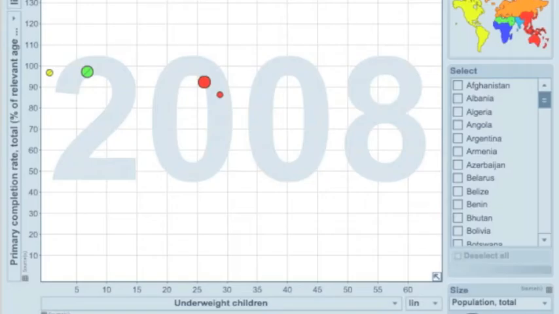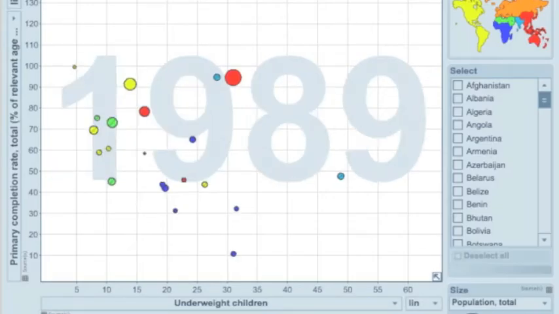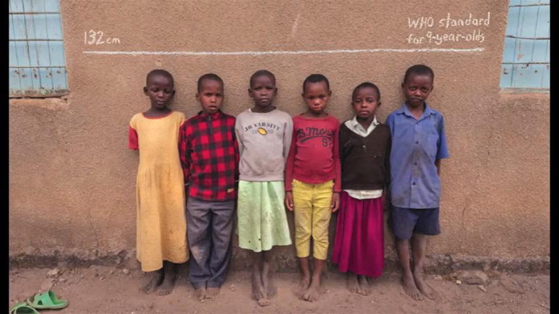As the number of underweight children in countries decrease, the primary school completion rate tends to increase. This trend is best represented by the data from 2004. This lack of education provoked by malnourishment is detrimental to human capital and technological progress, 2 of the 4 determinants of productivity. The lack of education can be seen in statistics from the World Bank, for example.